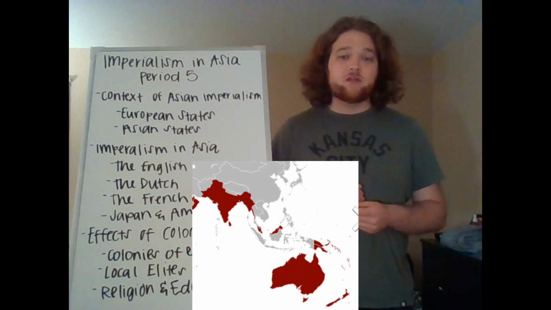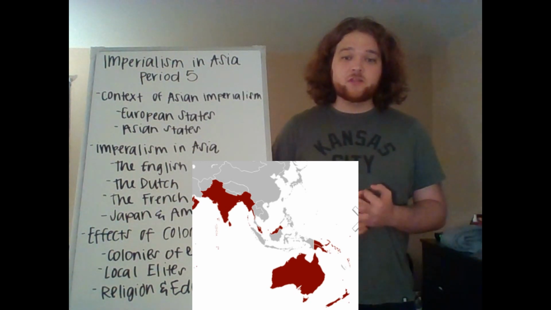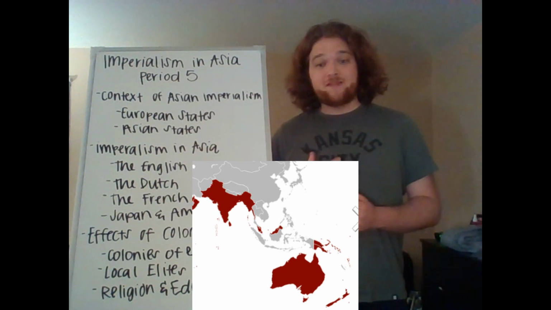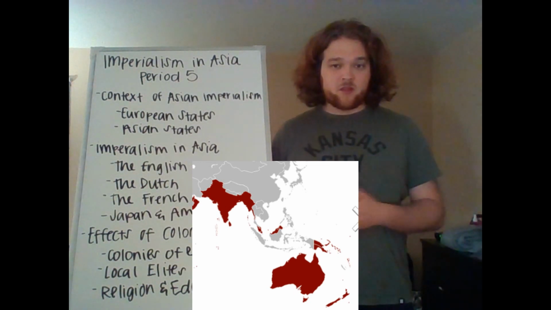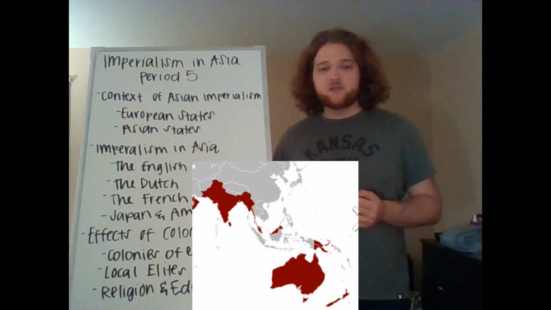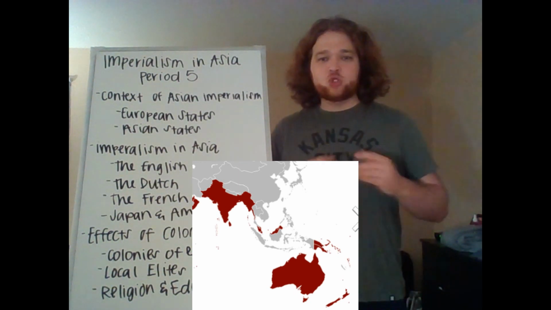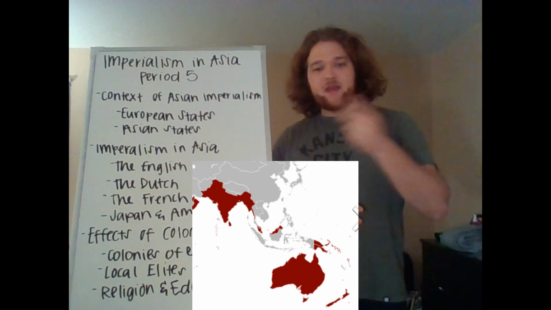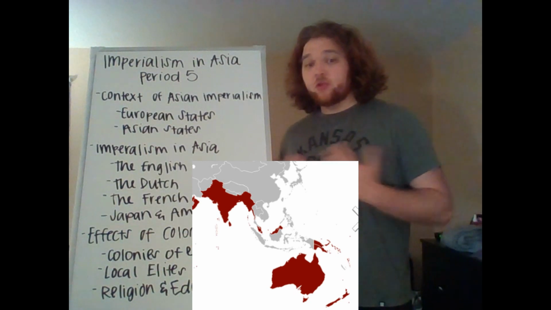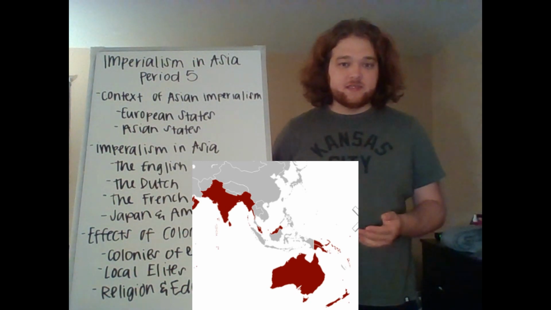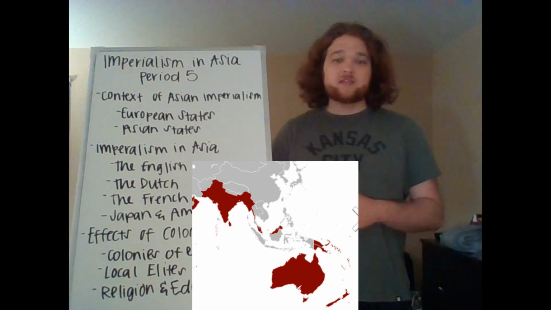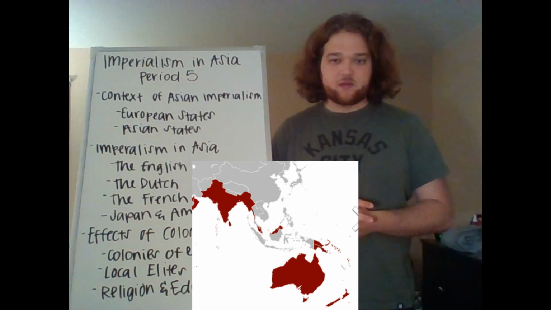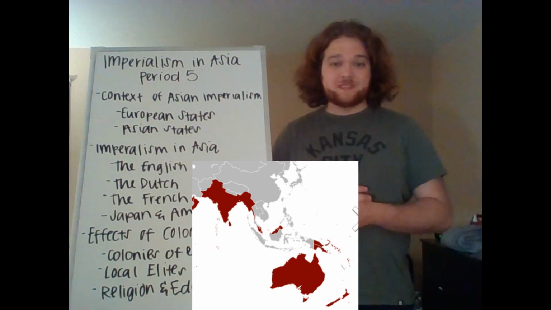It also helped that local Indian merchants and bankers viewed the British as the safe financial choice to be rulers, and often supplied them with finances that helped them continue running their army. Over about 100 years, the British ended up ruling about 2/3 of India by the time we hit 1850. And we're going to talk more about what happens after that in another lecture. The British also controlled Australia and New Zealand. They colonized those areas and used them as prisoner colonies, which would eventually grow in size and were used in different ways later on. But just know that Australia and New Zealand were colonized by the English.